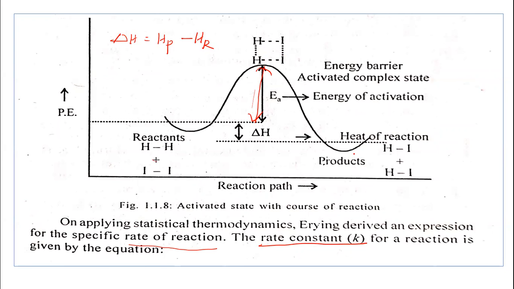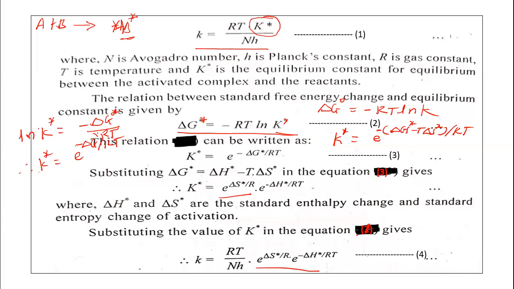So Eyring has given the equation for this. According to Eyring, the rate constant k for the reaction is given by k = RT K*/NH. This equation has been given by Eyring, and it is also called the Eyring equation, where K* is the equilibrium constant, N is the Avogadro number, H is the Planck constant, and k is called the rate constant.